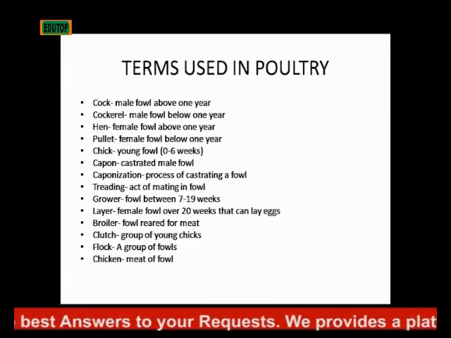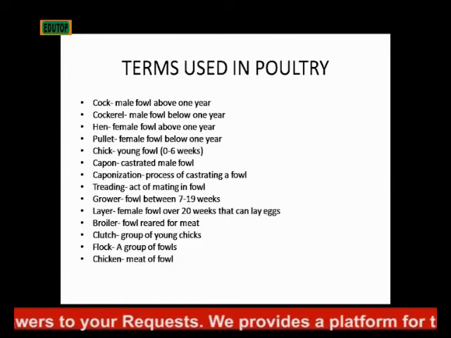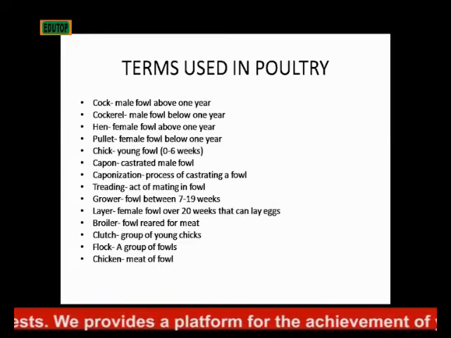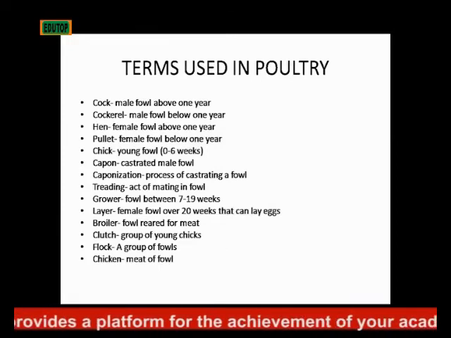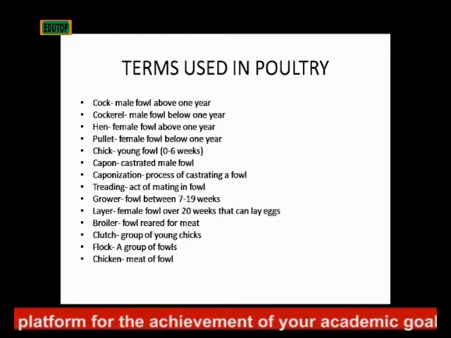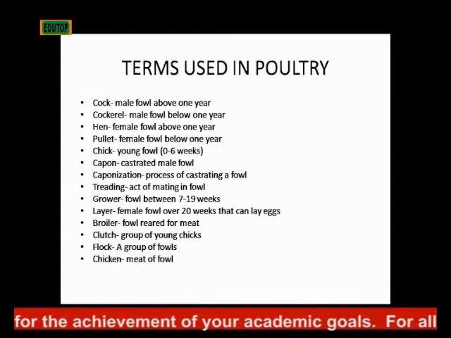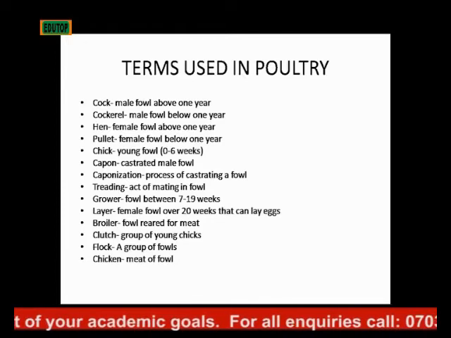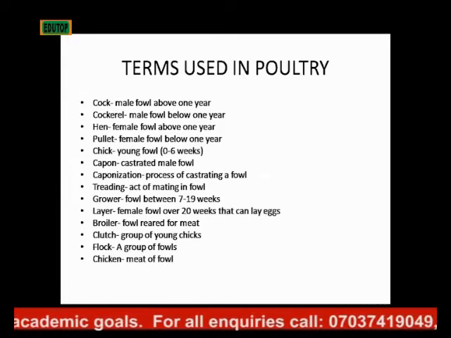You want to fry egg for your yam, you want to boil egg, eating eggs, you don't know where they come from. It's a layer that lays those eggs, and the layer is a female fowl that's above 20 weeks and can lay eggs. A broiler is a fowl that is reared for meat. It doesn't lay eggs, it's just for its meat that is raised.